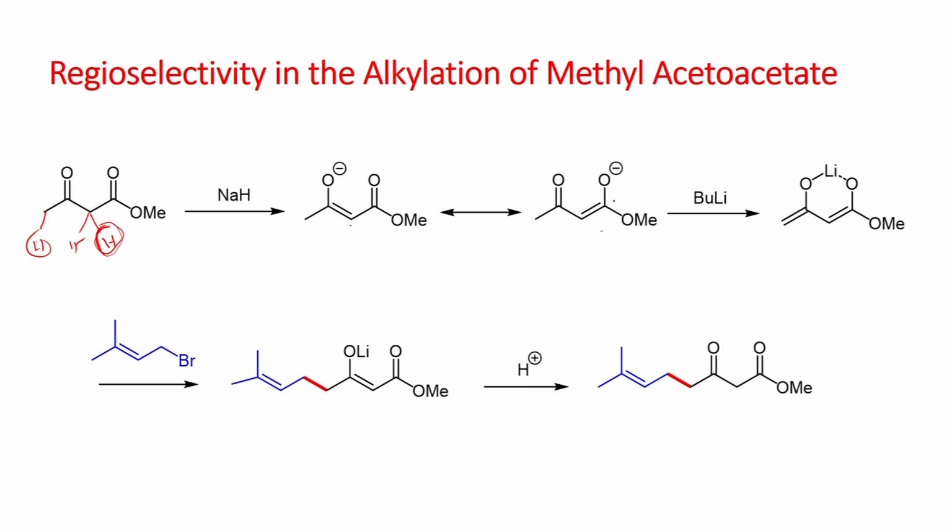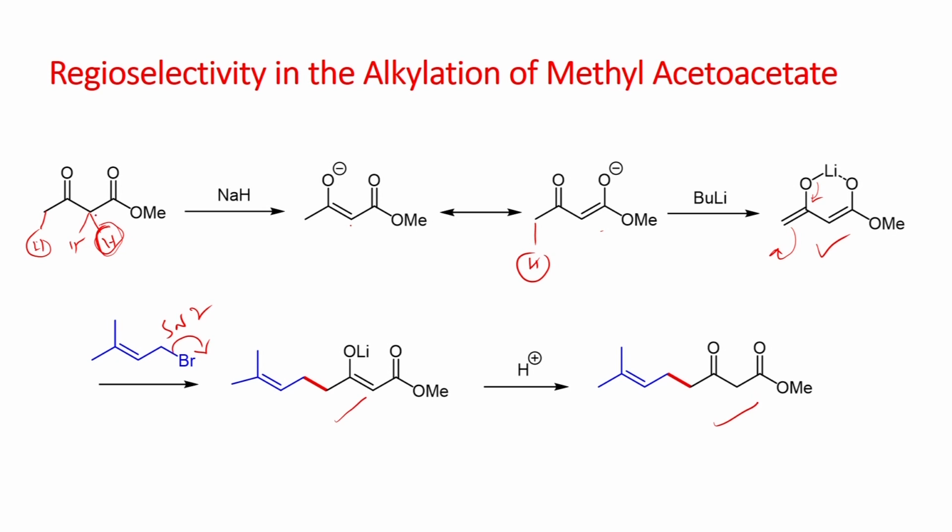Now when you add another equivalent of base, for example n-butyllithium, it can deprotonate this proton, and you form this lithium enolate. Once you form this, when you react with an alkyl halide, it can undergo substitution via the SN2 pathway, you can get this, and then when you do workup you will get back the product.